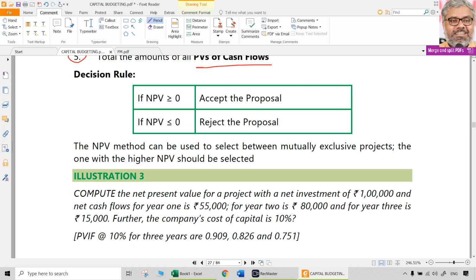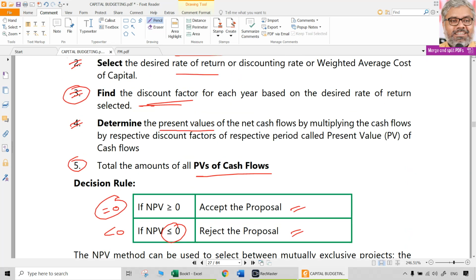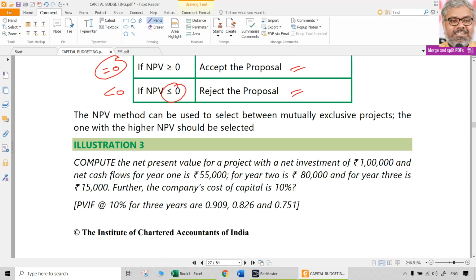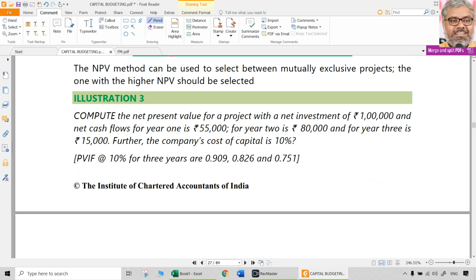And what is the decision criterion? As we already discussed just now, if NPV is greater than or equal to 0, accept the proposal. If NPV is less than 0, reject the proposal. So less than 0, definitely reject the proposal. Equal to 0 is generally a choice of the management, because if NPV is equal to 0, that is not actually a bad project, but at least it is covering the weighted average cost of capital or the required rate of return.